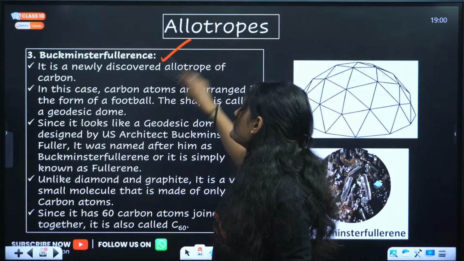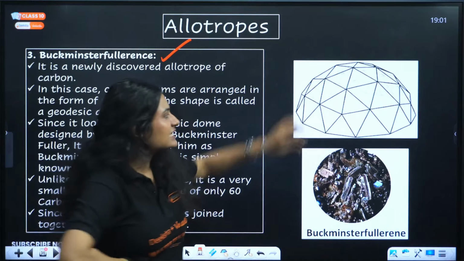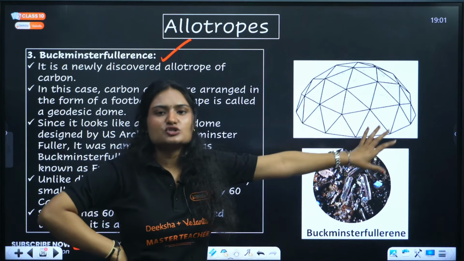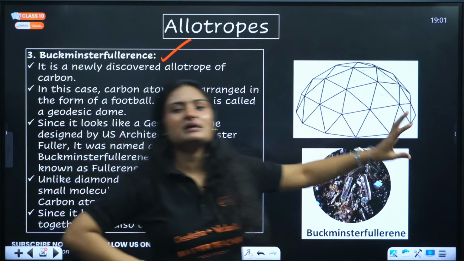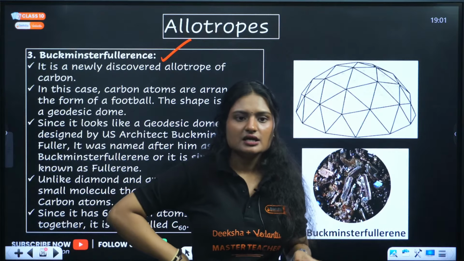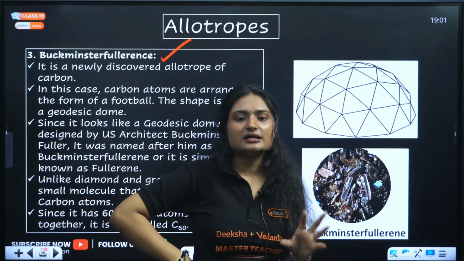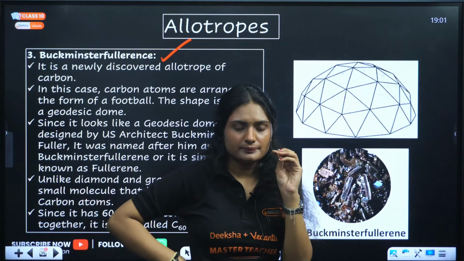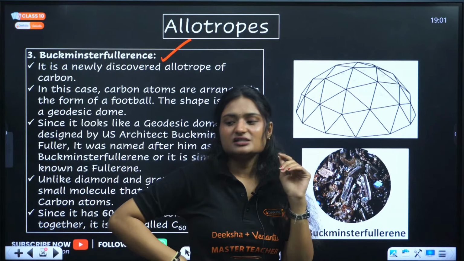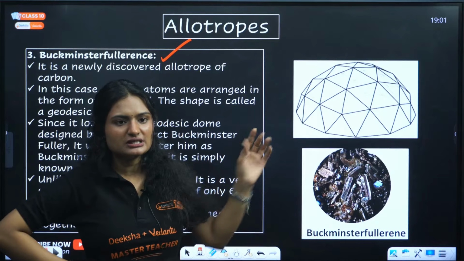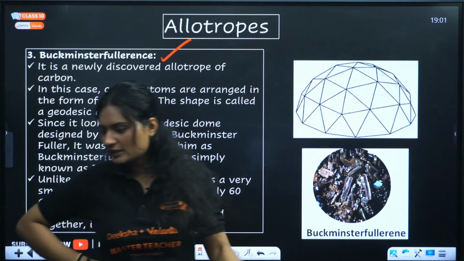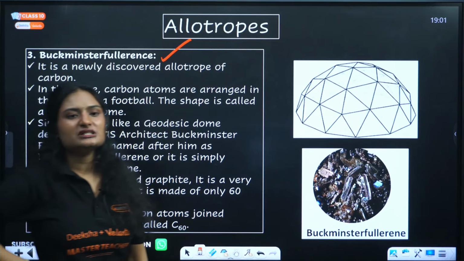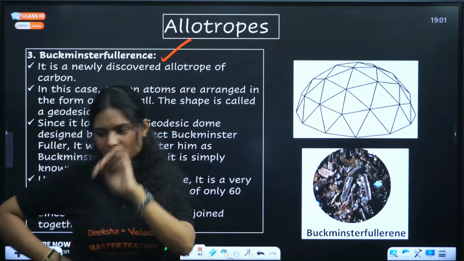Next allotrope is Buckminster fullerenes. It looks like this. This is the structure, a dome-like structure. This is similar to one building found in USA that was designed by the architect Buckminster Fuller. Because of the shape, it got its name. Fullerene is hard to draw. You do not need to draw the fullerene. Okay, it won't be asked. Trust me.